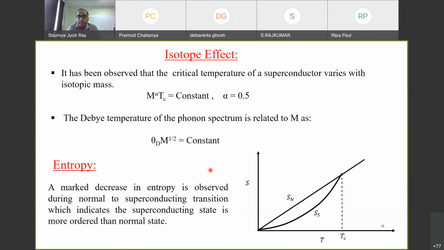Now, any kind of phase transition is usually characterized by some order parameter. So here also we'll look at what the order parameters are.